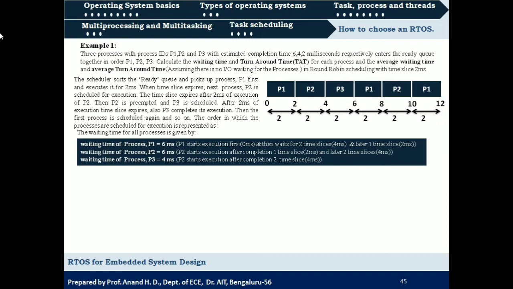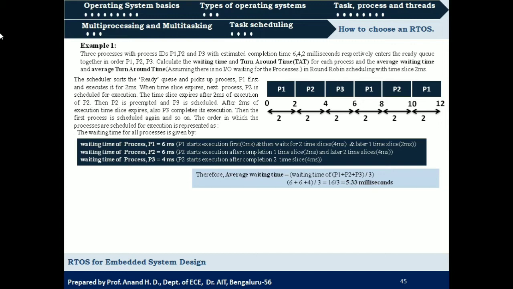So next is average waiting time. It will be the sum of these three values, that is 6 plus 6 plus 4, divided by 3. So it is 16 by 3, which is equal to 5.33 milliseconds, right?